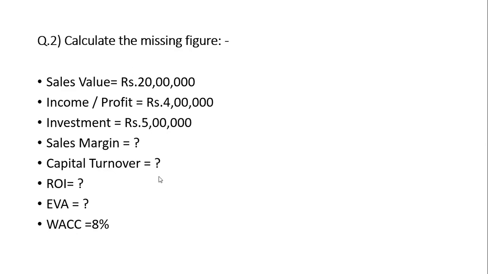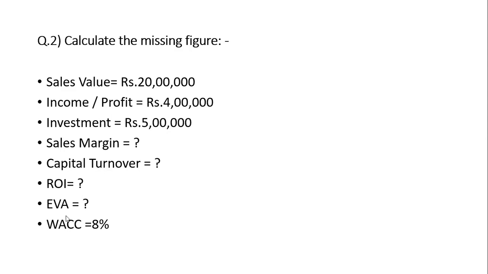Income 4 lakhs divided by 5 lakhs investment. 4 by 5 into 100. 4 lakhs upon 5 lakhs into 100. Tell me in the chat box. Roll number 16, 80%. Very good. ROI is 80%. TY, Prachi. Very good.